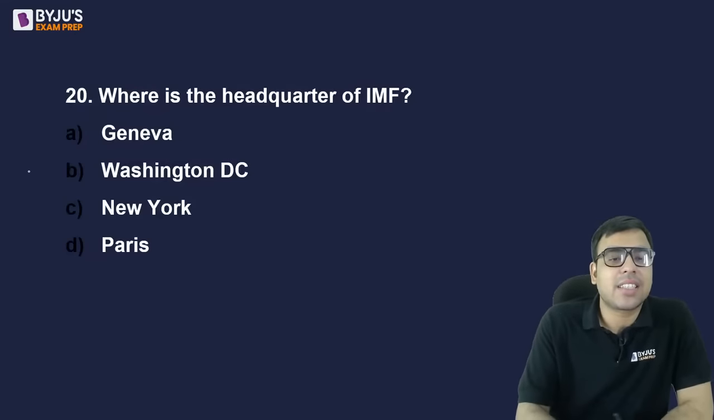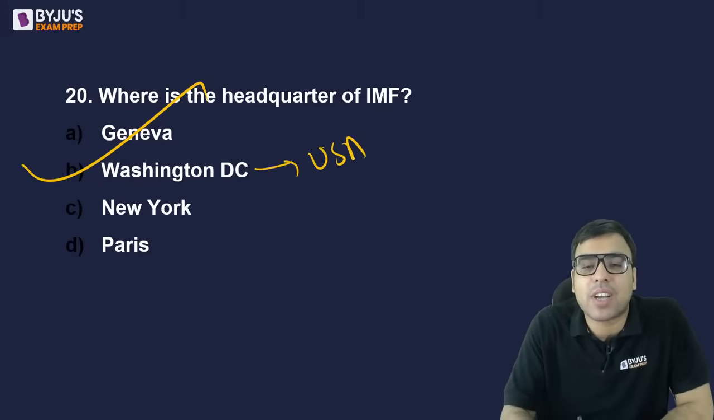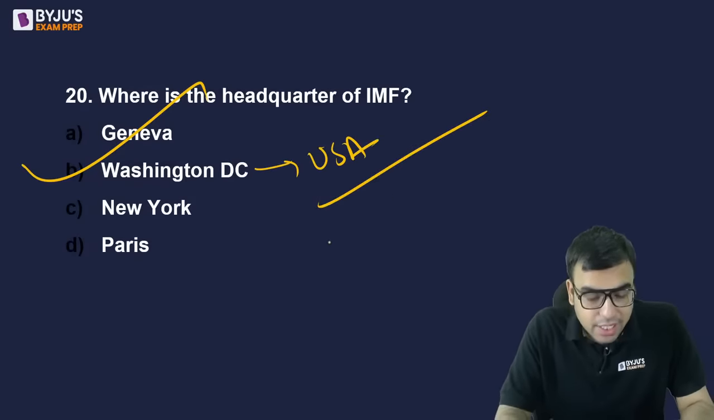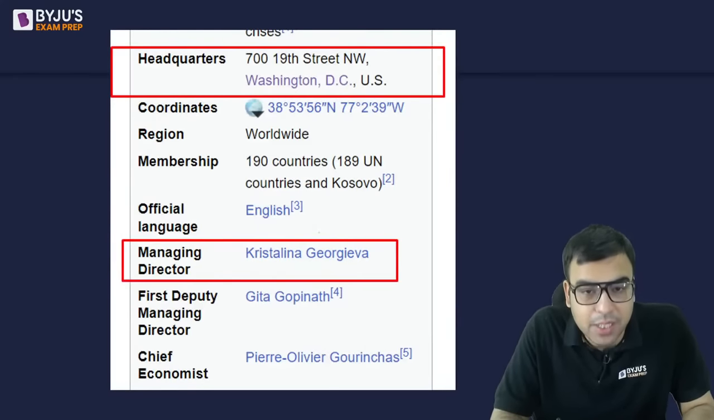The right answer is Washington DC, the capital of USA. So IMF का headquarter आपको वहां मिलेगा. B is the right answer. Yes, you all are right.